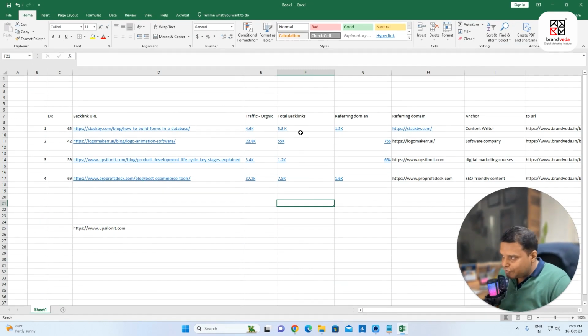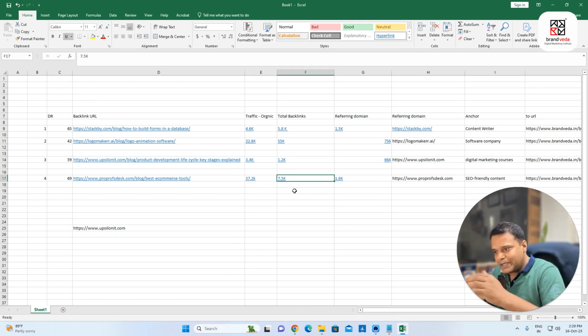Fine. So you can see that if you talk about number of backlinks, this website is having more backlinks, but you still see that organic traffic is okay. It's good, it's not bad. But when I compare with this, you see that they do have very good traffic, but they do have fewer backlinks. So this happens. Sometimes you're going to have fewer backlinks but more traffic. It again depends upon the search query. It depends upon the words and phrases that we are considering. Some words are easy to rank, some words are difficult to rank. Some words have more search queries, some have fewer. It depends on a lot of factors.